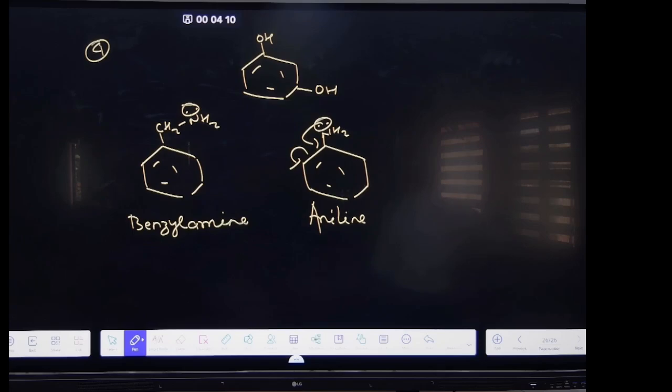Now question number 6. Which of the following gives amine on treating the amide? Hoffmann bromamide degradation. In Hoffmann bromamide degradation, what are you using? We are using Br2 and aqueous alkali. Alkali means water soluble base, right? So which option then? First option. Got it? That is the Hoffmann bromamide degradation.